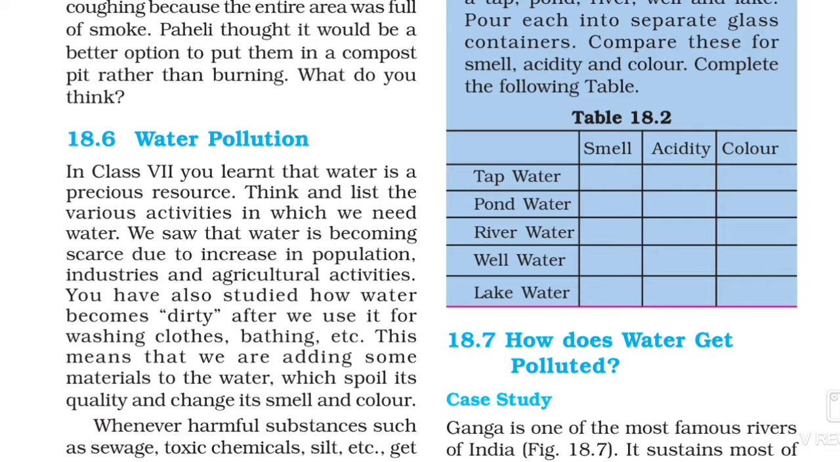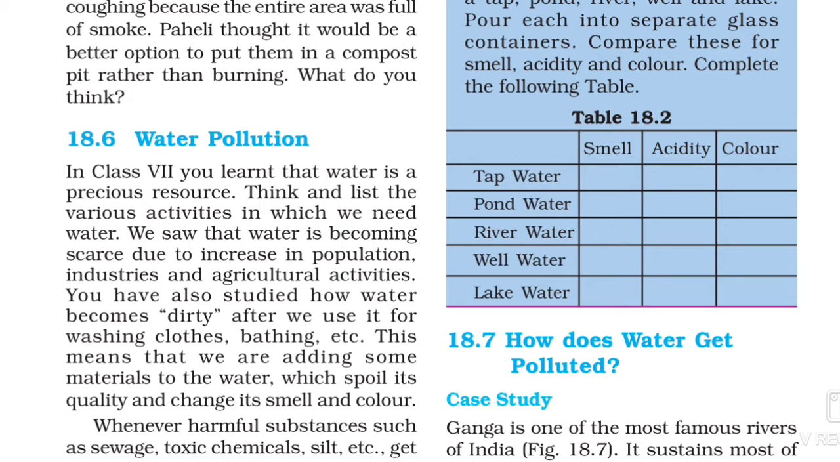Student, in class 7, you learned that water is a precious resource. Think and list the various activities in which we need water. So we add bathing, cleaning, drinking, etc. We saw that water is becoming scarce due to the increase in population, industries and agricultural activities. You have also studied how water becomes dirty after we use it for washing clothes, bathing, etc.